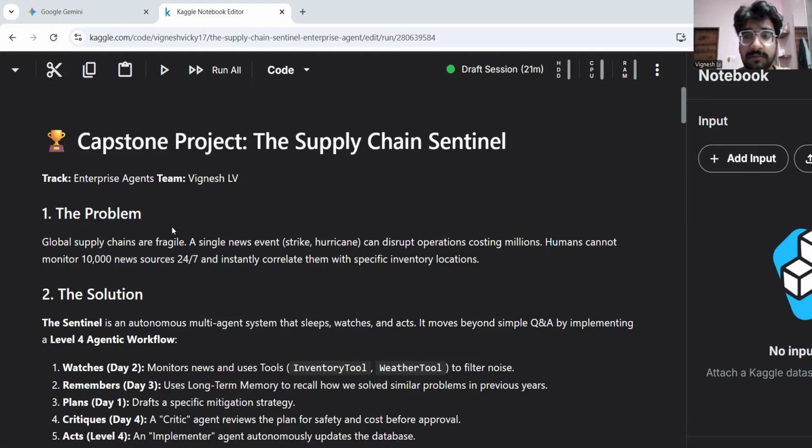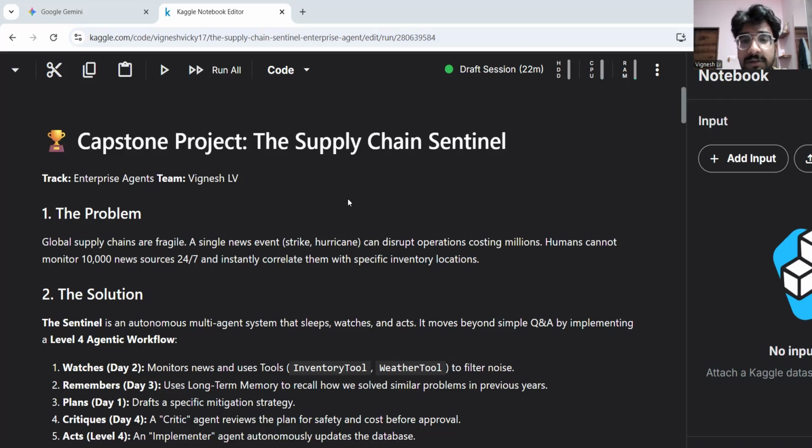Currently, global supply chains are very fragile, and a single news event or news source can disturb operations. There are so many sources, thousands of them, that we cannot watch at a time, and it can disrupt supply chains and logistics and cost millions and billions. So for this we have created a solution, the Supply Chain Sentinel, for autonomous enterprise agents.